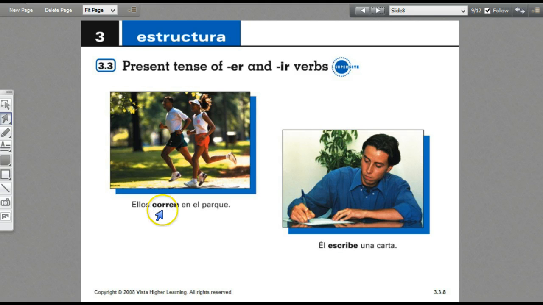Ellos corren en el parque. Él escribe una carta. Again, notice the endings here. So, original verb, correr, but ellos corren. Original verb, escribir, but él escribe.